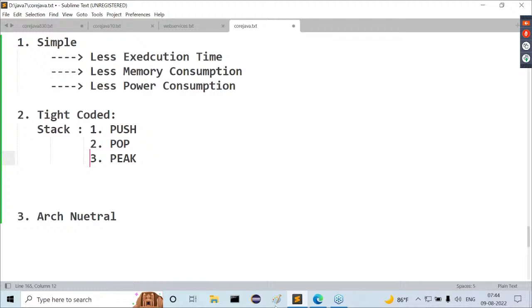What is the top of the element? What is there at the top of the element? Remove that element. What is the peek operation? Just to know what is the top of the element, but not remove.